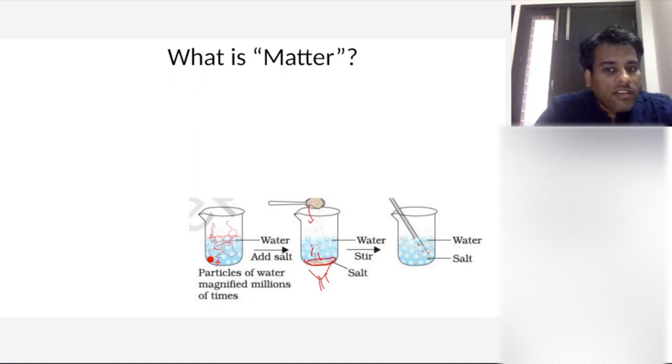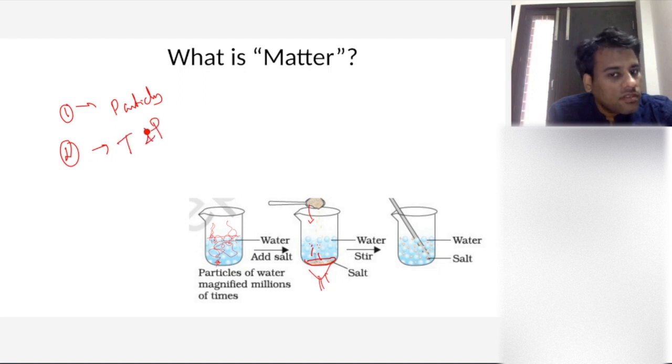The nature of matter is such that first, some points for discussion. Say the point that we are taking out is, first thing, matter is made up of particles. Okay. Second thing, the nature of that particle depends on temperature and pressure, right? Here we can say particles, you can break it down up to molecule. Molecule can be broken down up to atom. An atom finally is made up of electrons, protons, and neutrons.